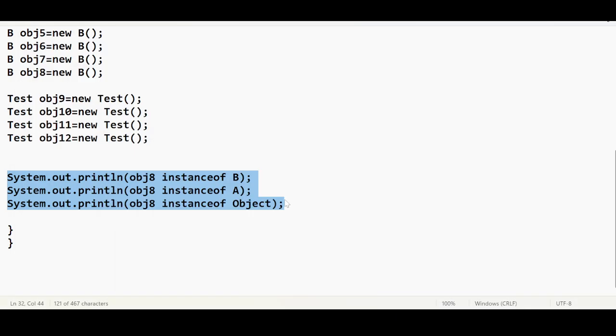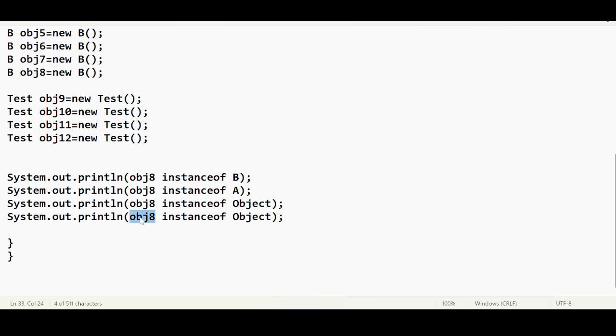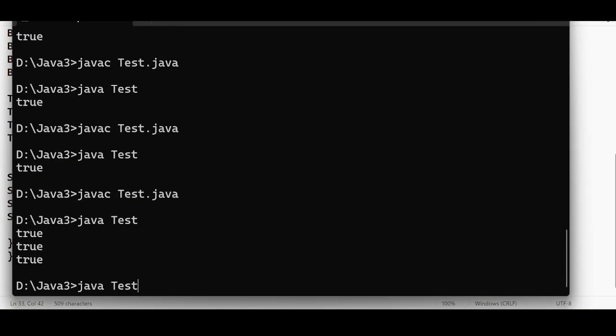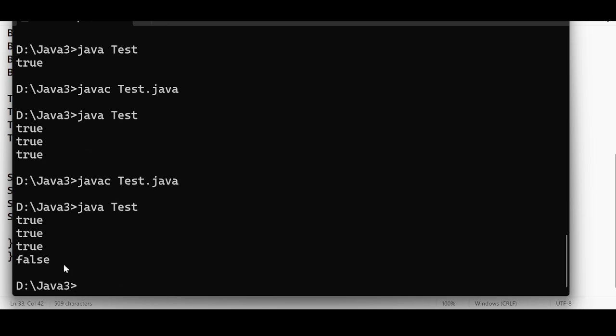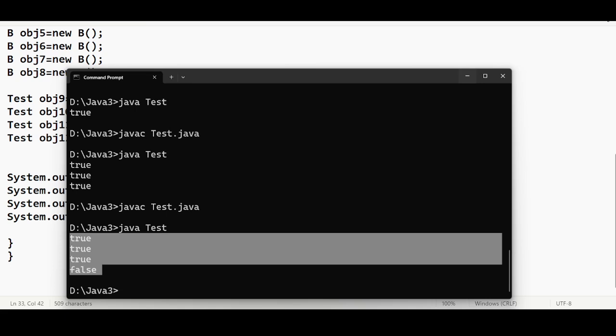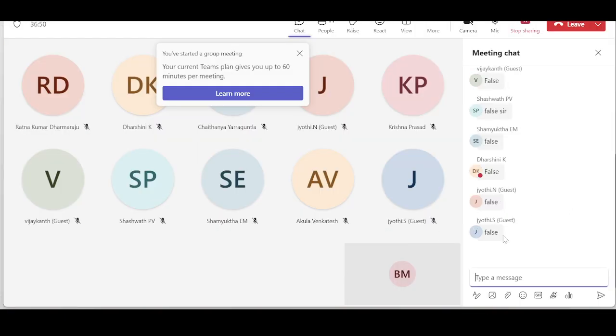So when am I going to get false? If I try to do the same check for the immediate child class of obj8, child type. What is the child type? Test. Test is the immediate child type. I am supposed to get false, right? As per my logic, as per our understanding. True, true, true, false. Are you getting this tree diagram?